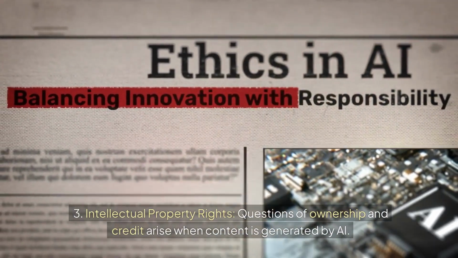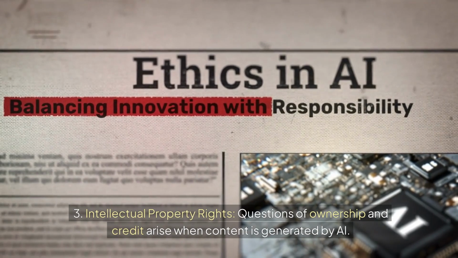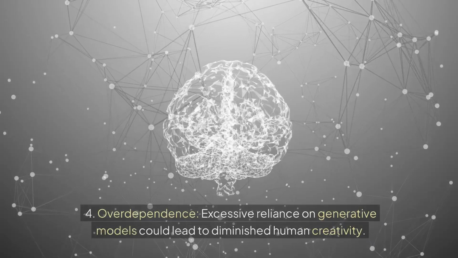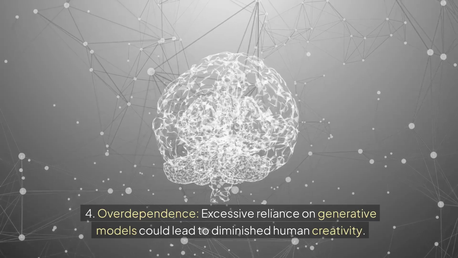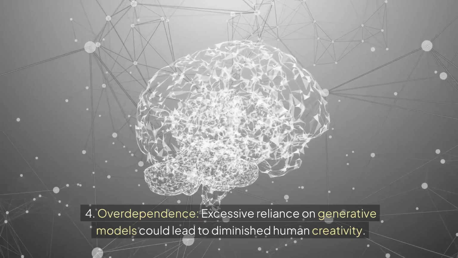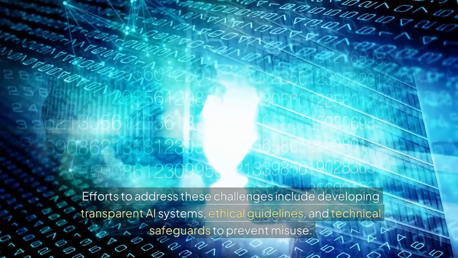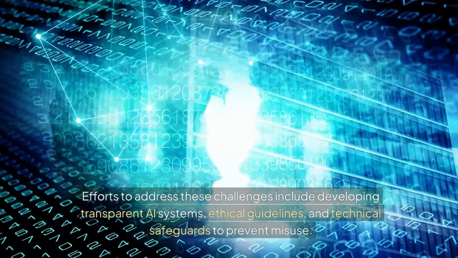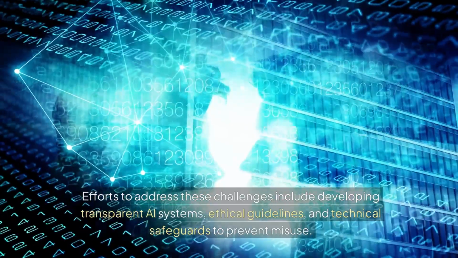Intellectual property rights. Questions of ownership and credit arise when content is generated by AI. 4. Overdependence. Excessive reliance on generative models could lead to diminished human creativity. Efforts to address these challenges include developing transparent AI systems, ethical guidelines, and technical safeguards to prevent misuse.